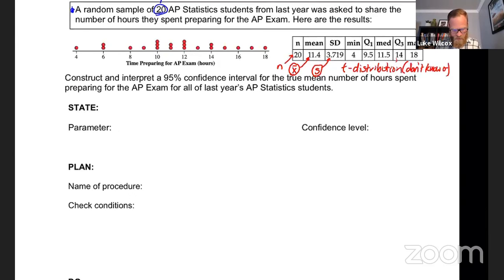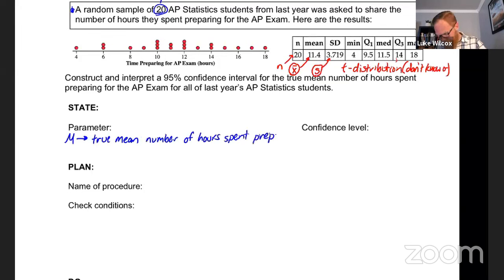All right, so here we go. Construct and interpret a 95% confidence interval for the true mean number of hours spent preparing for the AP exam for all of last year's AP Stats students. We're going to start by identifying the parameter, which is mu. This is the thing that we're trying to estimate here, and that is the true mean number of hours spent preparing for the AP exam for all of last year's AP Stats students.